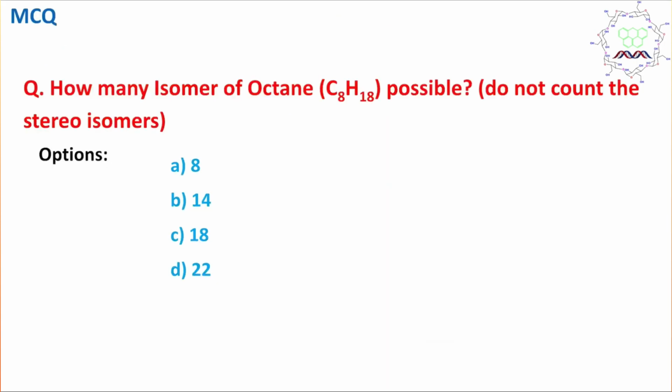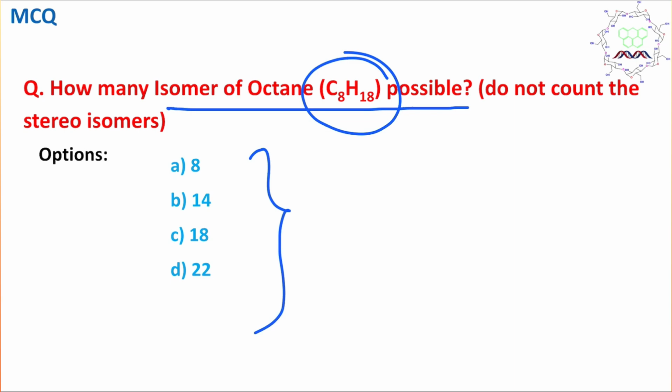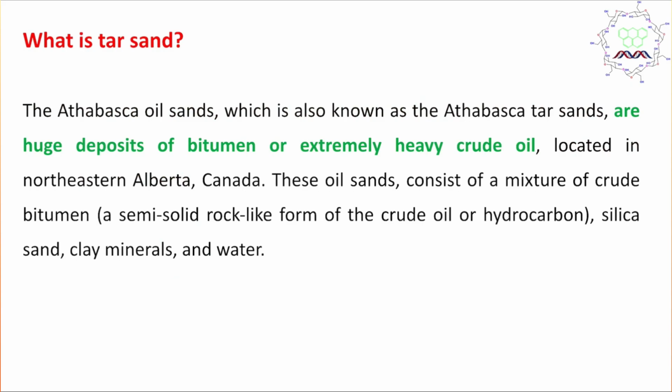So before going into details, one MCQ. How many isomers of octane are possible? C8H18. Four options are provided. Please pause the video and write your answer in the comment box, and definitely at the end I shall provide you the right answer.